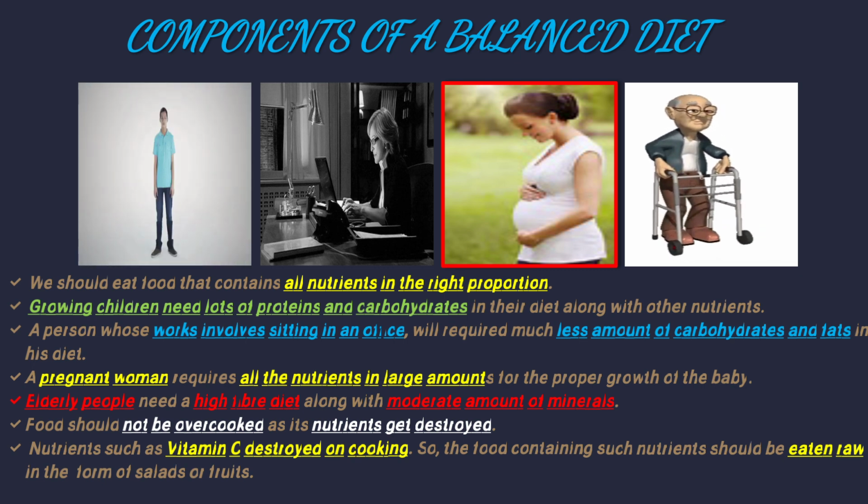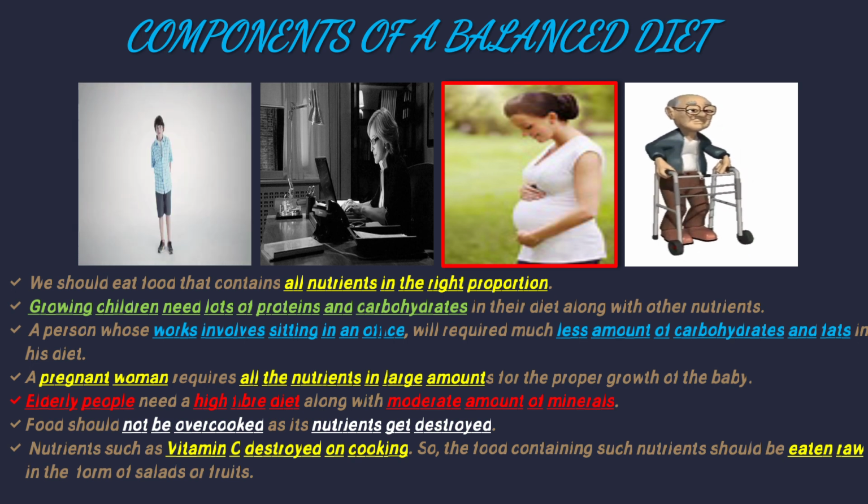For growth, which nutrient is needed? Protein. And energy is also required more. So where will we get the energy? From the carbohydrates. So the children's diet should have more protein and carbohydrates. Now see, the lady is working, means she is not doing much physical work. That's why she needs a lesser amount of energy, means carbohydrates and fat, in her diet.